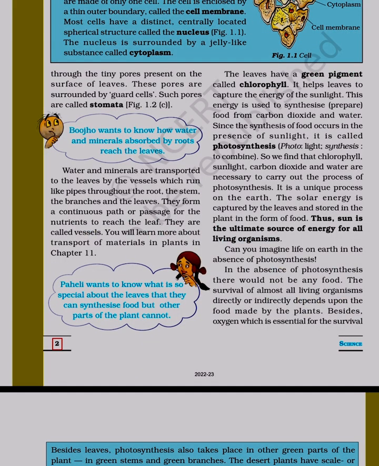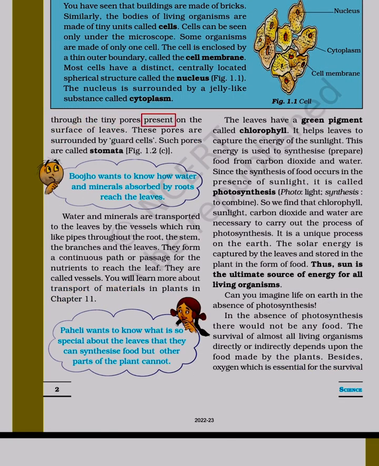Carbon dioxide is taken in through the tiny pores present on the surface of leaves. These pores are surrounded by guard cells. Such pores are called stomata. Bujho wants to know how water and minerals absorbed by roots reach the leaves. Water and minerals are transported to the leaves by the vessels which run like pipes throughout the root, the stem, the branches and the leaves. They form a continuous path or passage for the nutrients to reach the leaf. They are called vessels. You will learn more about transport of materials in plants in chapter 11.